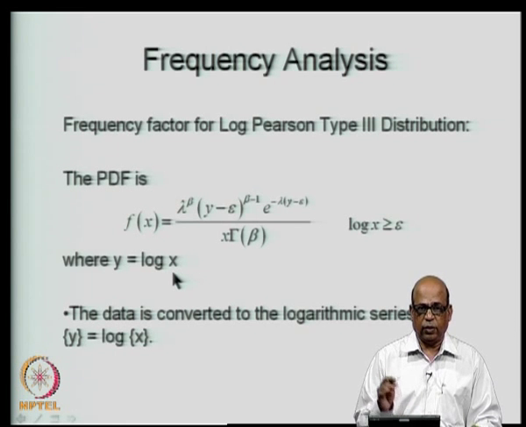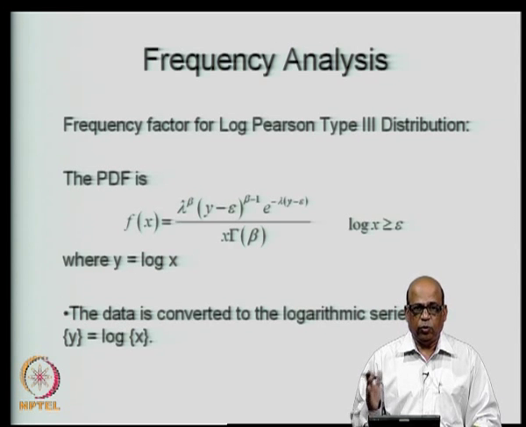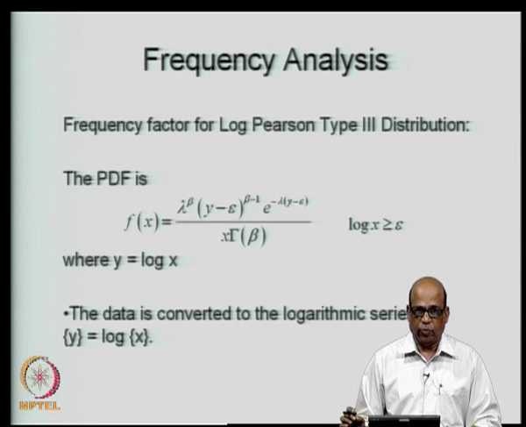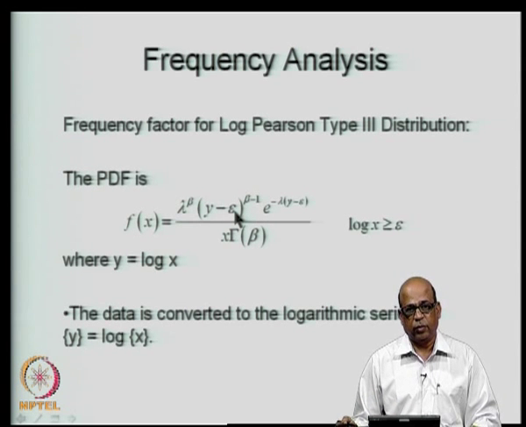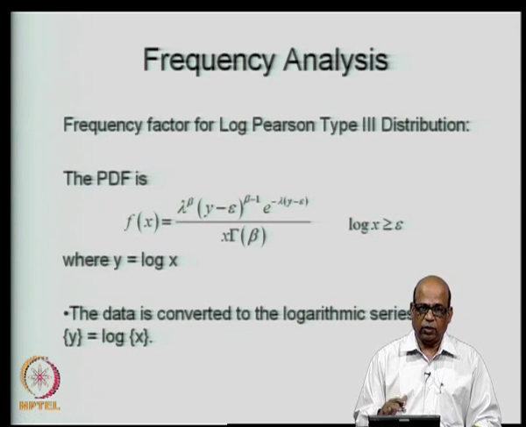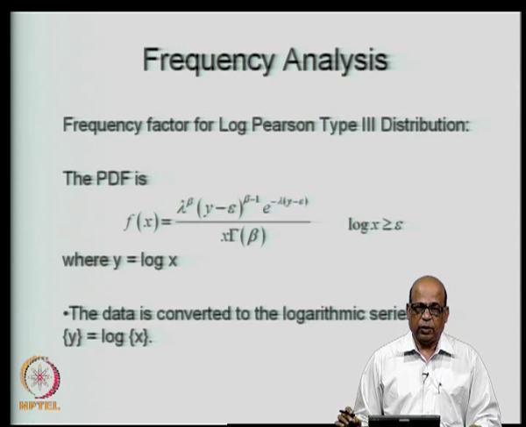Then the series x consists of the annual maximum discharges. Convert x into y by taking logarithm of x and then use the y in this particular expression to get the PDF. However, we are not interested in getting the PDF, we are interested in getting the flow values corresponding to a particular return period.